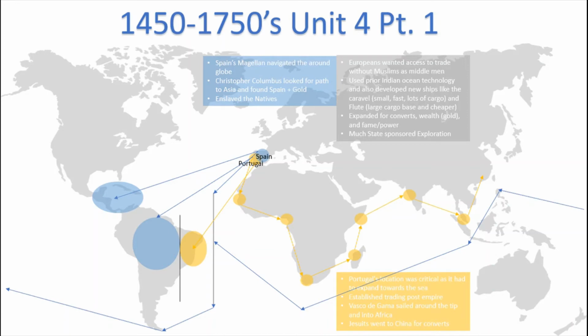Christopher Columbus was another famous explorer, as we all know him, and he looked for a path to Asia. However, he found Spain, and once he landed in Spain, he found lots of gold. The gold he found basically told Spain, he should try to go here instead of Asia. And what they did was actually start establishing colonies in these areas. Finally, they actually enslaved the natives. However, we'll learn later that this actually didn't work out, and eventually they'll turn to Africa for the labor source.